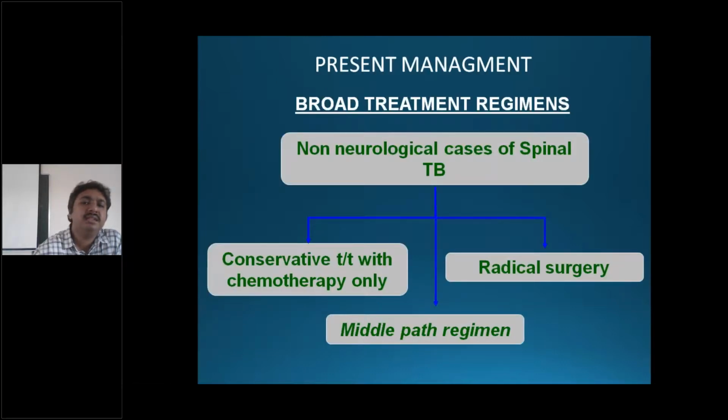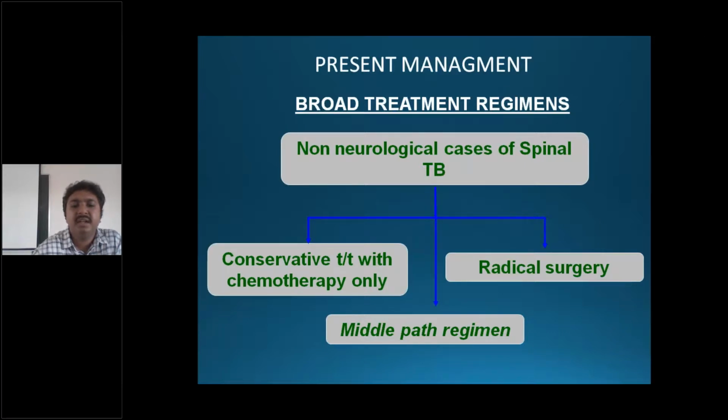So non-neurological cases of spinal tuberculosis, where you find a lesion in the spinal elements like the vertebral bodies or the posterior aspect of the spine, but there is no nerve deficit. So the spinal cord and nerves are normal. Then you can go with conservative treatment and rest.